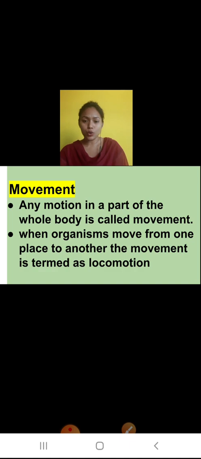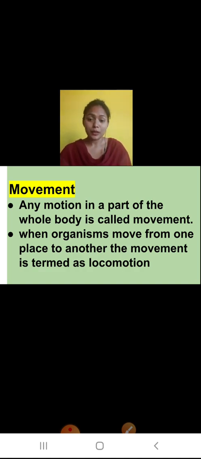Now what is locomotion? When organisms move from one place to another by changing position, the movement is termed as locomotion.